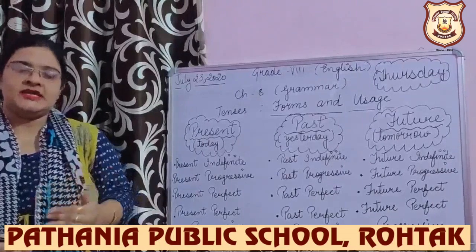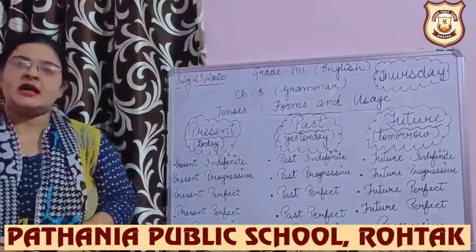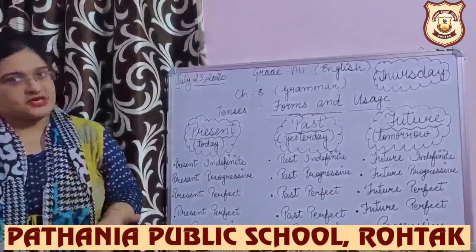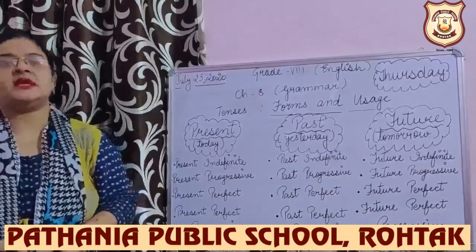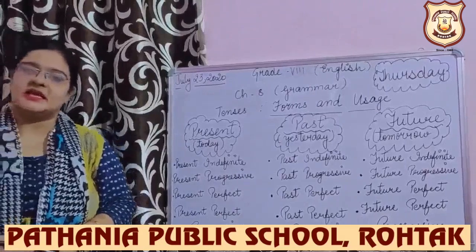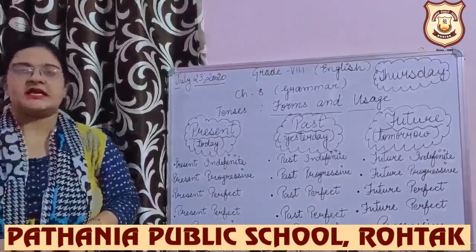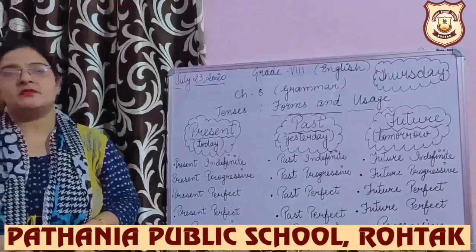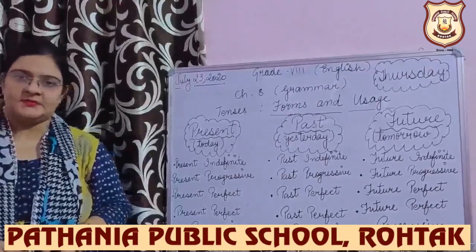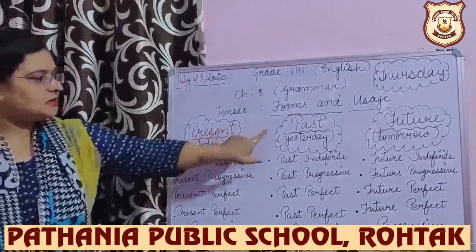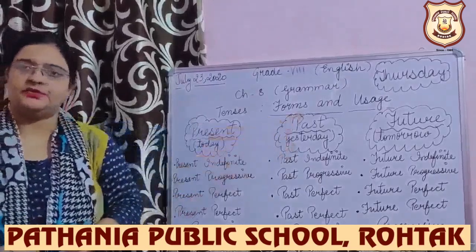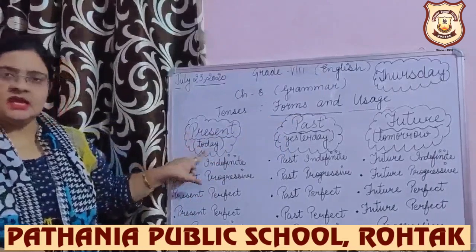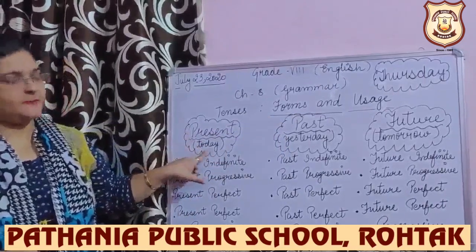In all these sentences, I am talking about time, state of action. Tenses tell us about time, the state of action. Tenses are majorly of 3 types: present, past and future. If I say present, then today is the correct word for it.